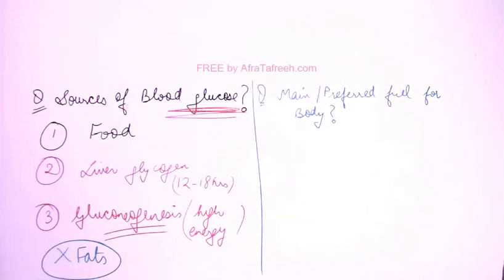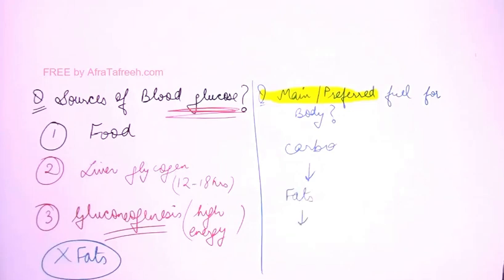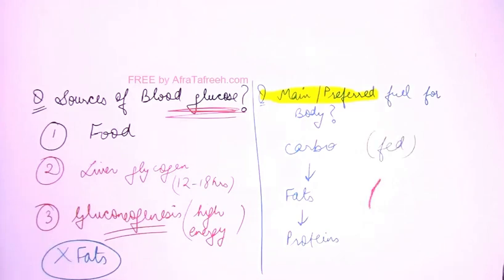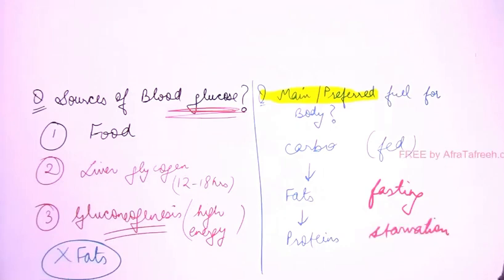Now see the second question. What is the main or preferred fuel for the body? The first question was on glucose, and now the question is, what is the main fuel for the body? So I will say the main fuel for the body is carbohydrates. When carbohydrates are very less, then the body will shift to fats. When fats are also finished, then the body will shift to proteins and amino acids. So we can say that in the fed state, carbohydrate is the main fuel. In the fasting state, fats are the main fuel. But in starvation, the body will start using proteins and amino acids. Once fats are finished, the body will start using proteins and amino acids. And in starvation, vital organs will be using ketone bodies, right?